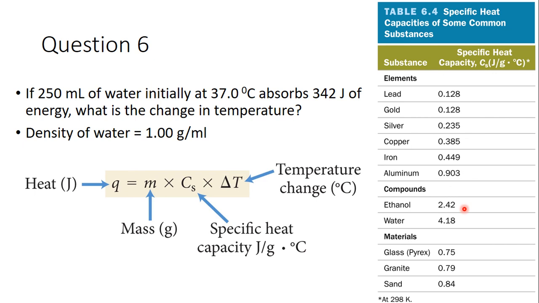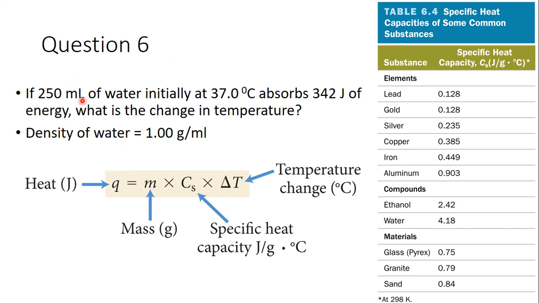So question 6, we're using our equation of heat equals mass times specific heat times delta T. Now, when you see delta, that always means final minus initial. Cs is a specific heat capacity, and those are constants. M is mass. So we can really relate heat, mass, specific heat, and change in temperature with this equation. So let's figure this out.